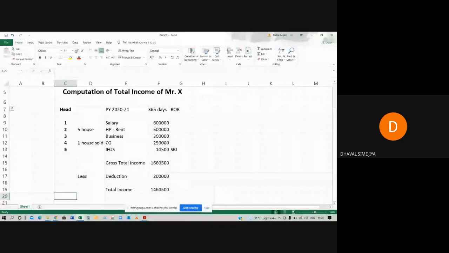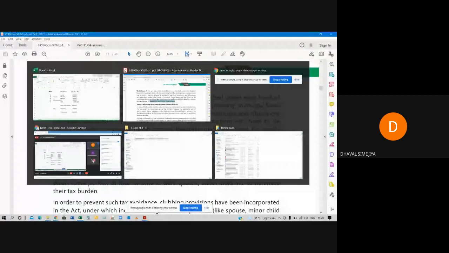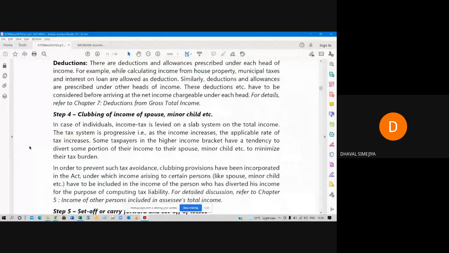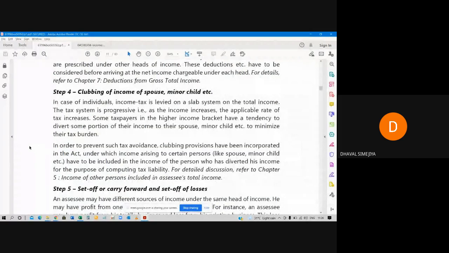Now, point number 4: clubbing of income of spouse and minor child. This is not part of your syllabus in semester 3, okay? So we will just read it. In case of an individual, income tax is levied on slab system, on total income. That you don't know right now. The tax system is progressive in nature. How? We will discuss it. As the income increases, the applicable rate of tax increases.